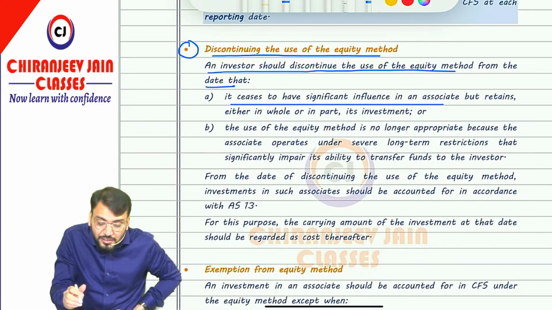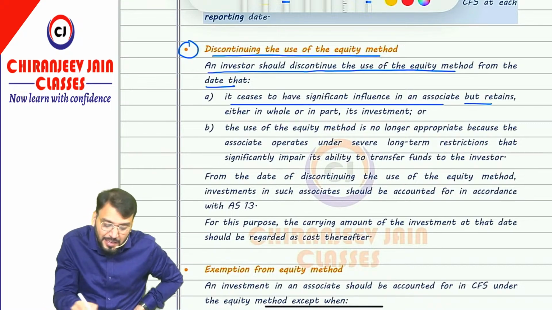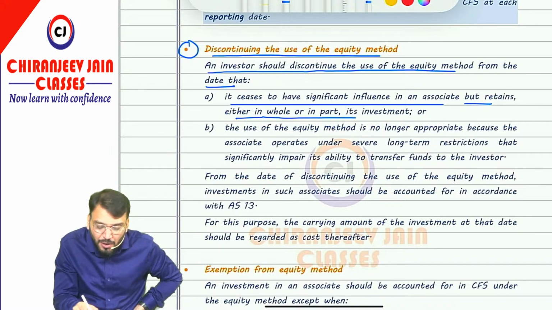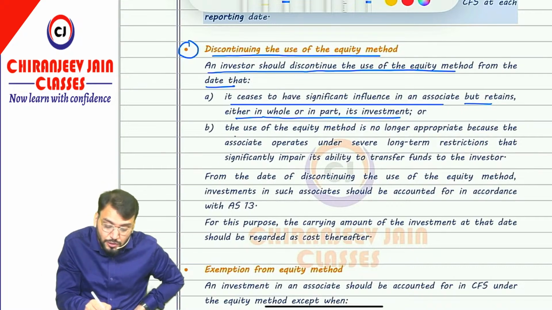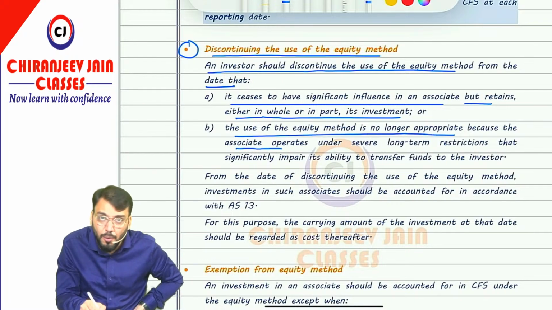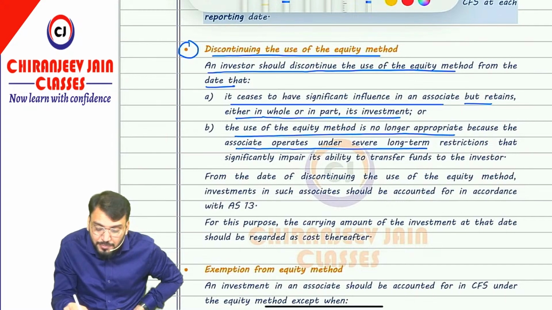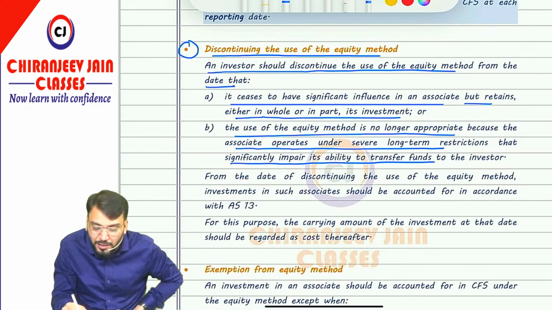Means if there is no significant influence, of course the equity method will be discontinued, but it may retain either in whole or in part its investment. Means even if they have retained some of the investment, if they cease to have significant influence, then the equity method will be discontinued. Or the use of the equity method is no longer appropriate because the associate operates under severe long-term restrictions that significantly impair its ability to transfer funds to the investor.